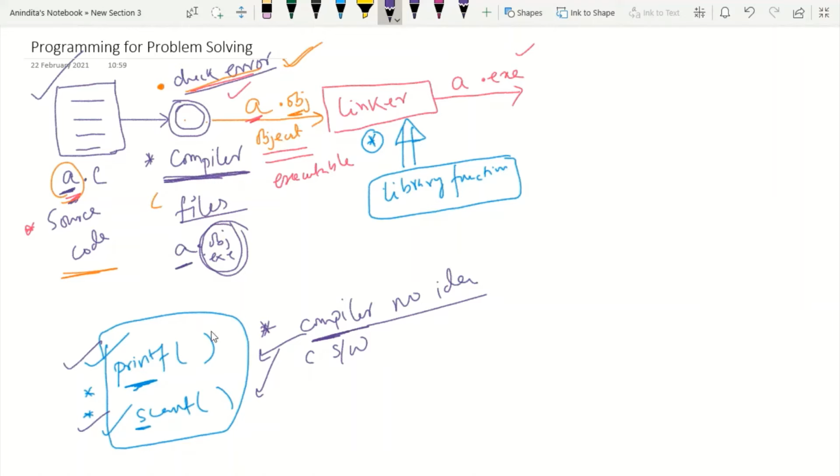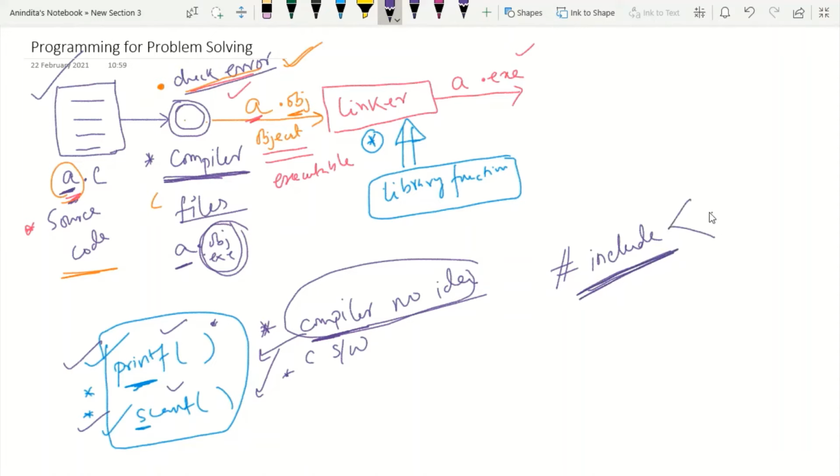So whichever inbuilt functions we have, known as library functions, are not part of the C compiler. They are part of the C software. Now, how could we make the compiler understand the meaning of these files? Then we need to take help of some directives known as hash include directives. So what is the meaning of that? These directives are very important because if I write hash include